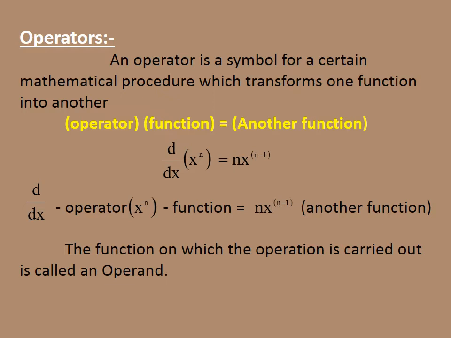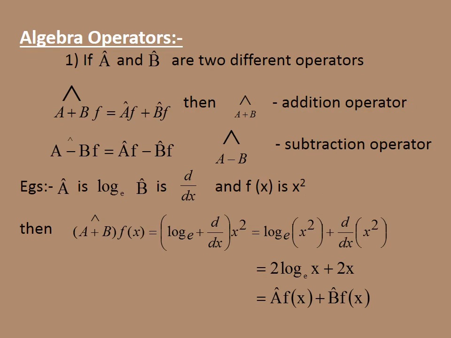There are different types of operators. One is the algebraic operator. There are two types: one is the addition operator, and the other is the subtraction operator. (A + B) operating on a function f is equal to A operating on f plus B operating on f, and the (A + B) operator is known as the addition operator.